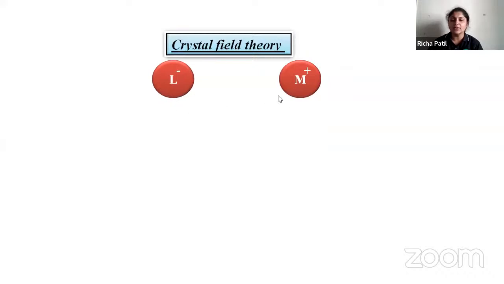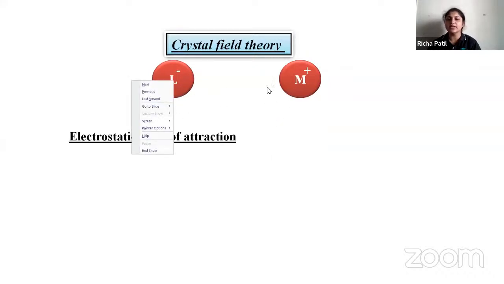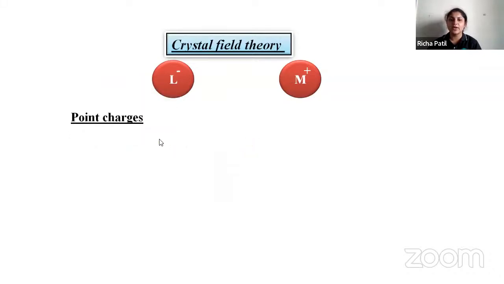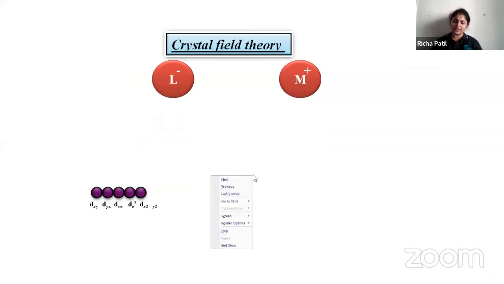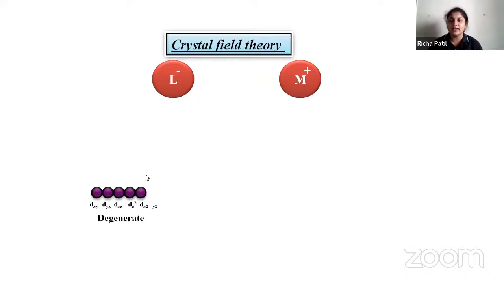So the force of attraction between the ligand and the metal is an electrostatic force of attraction. The ligands act as point charges when you have a negatively charged molecule. There are 5 d orbitals present in the d subshell, and these are said to have the same energy.